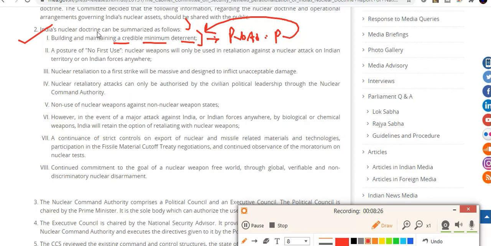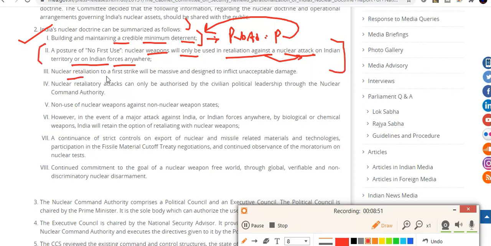India's nuclear doctrine basically starts from maintaining the credible deterrent. Apart from that, a posture of no first use: nuclear weapons will only be used in retaliation against a nuclear attack on Indian territory or on Indian forces anywhere. So no first use is highlighted here.